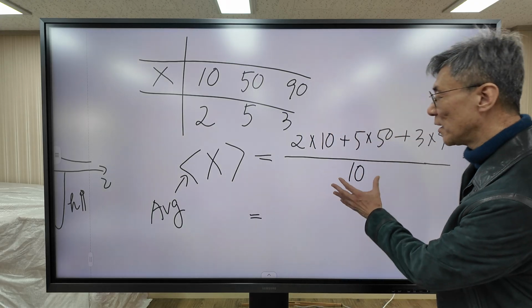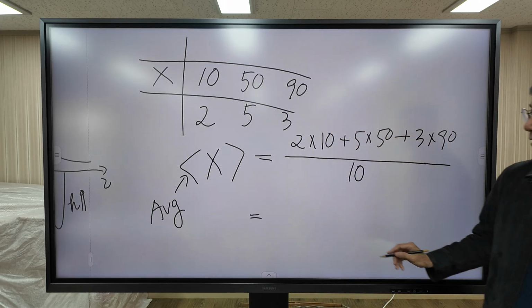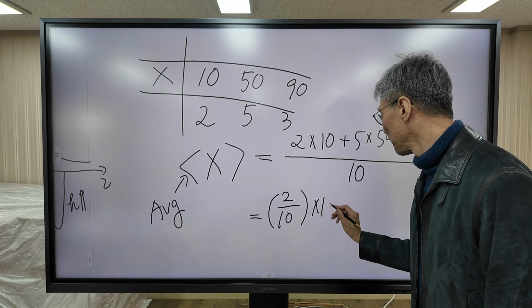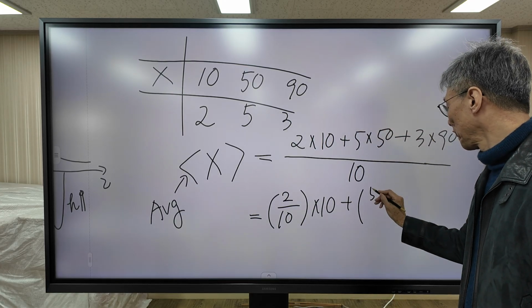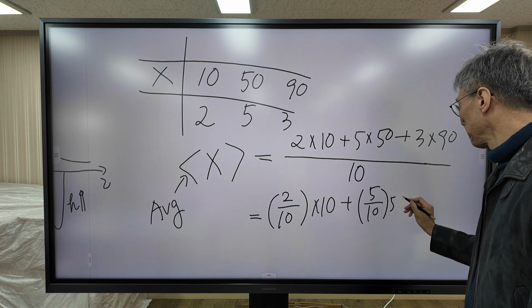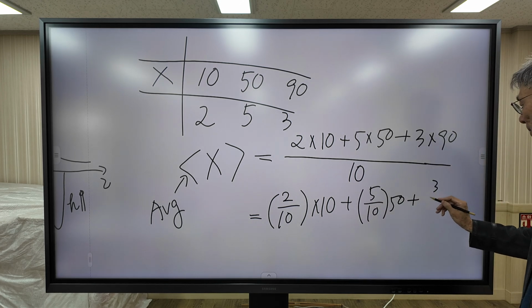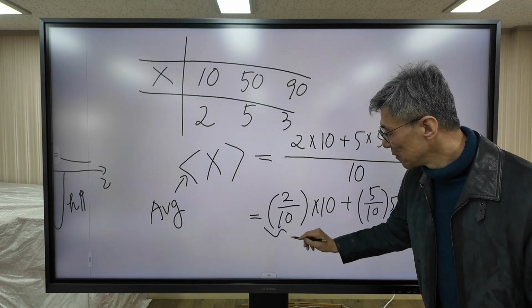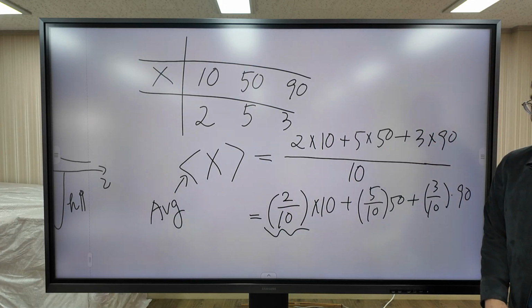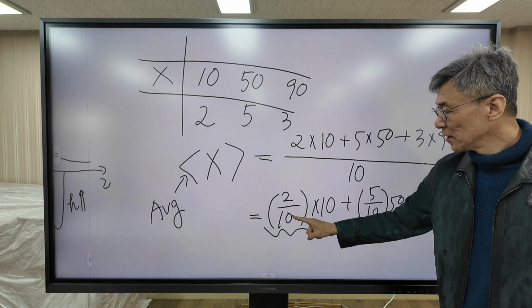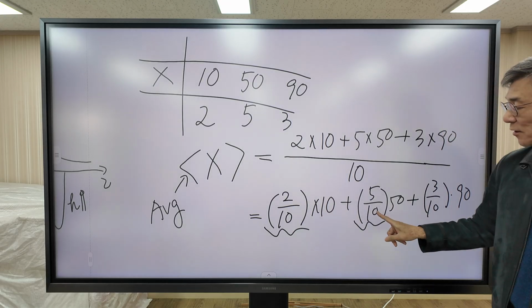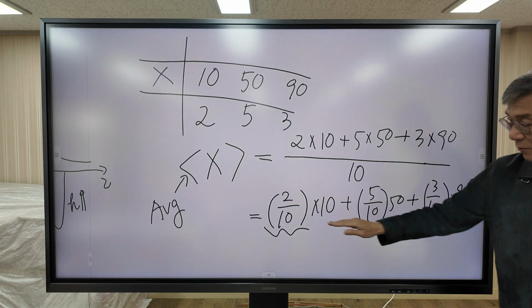Now I'm going to modify this equation a little bit. This equation is the same. Now, what does this term mean? This term means the probability that a student gets 10 points. This is the probability students get 50 points. So this is the probability.